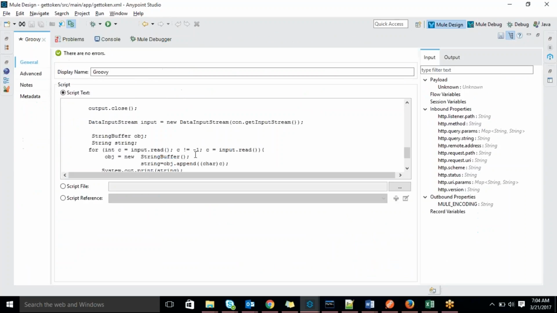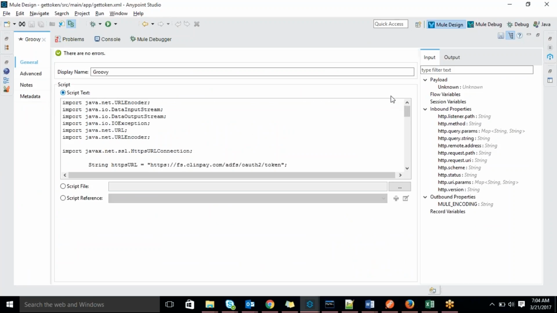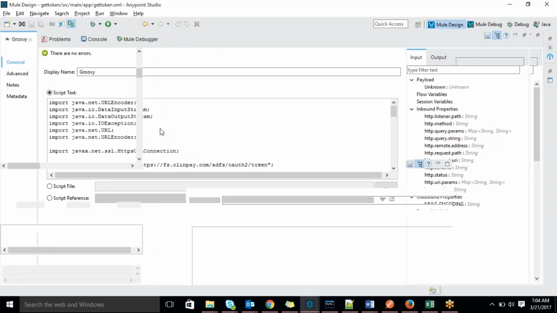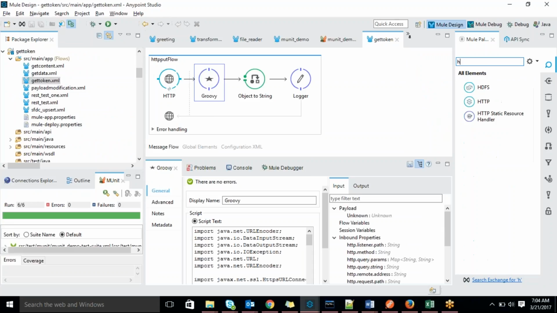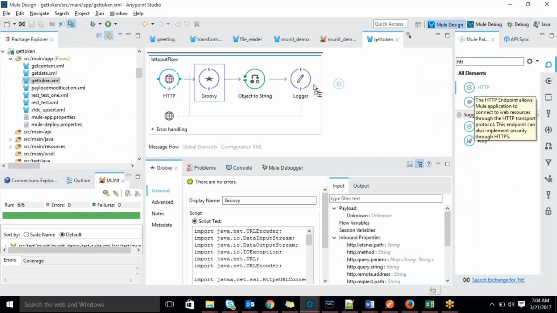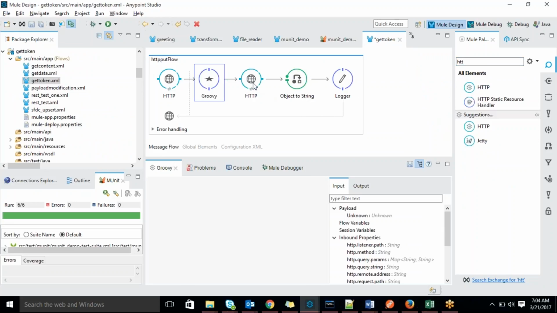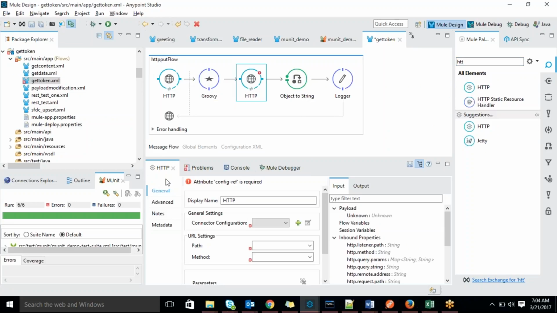See, actually, this can be written in different ways, depending on the particular requirement. Here, my case is I want to get the token. So you can use the HTTP connector. If you drag and drop the HTTP connector, here we have a REST call, right? We have to pass that